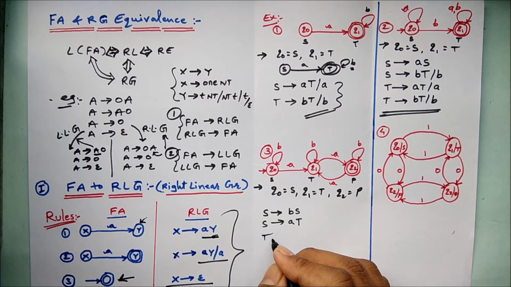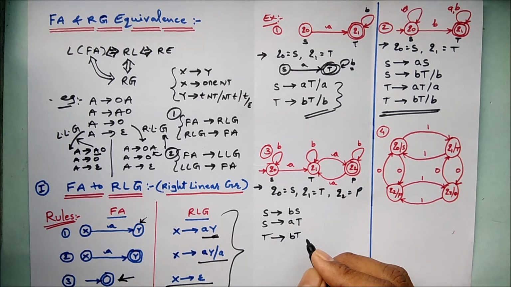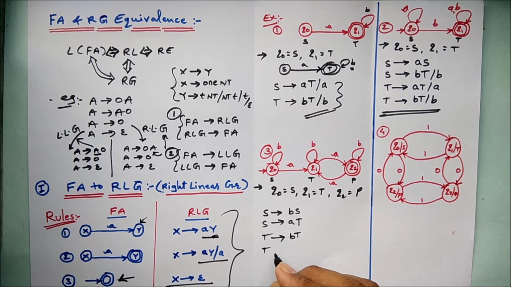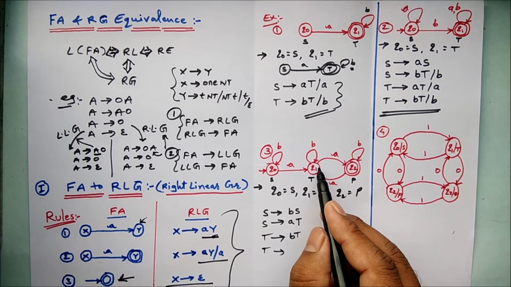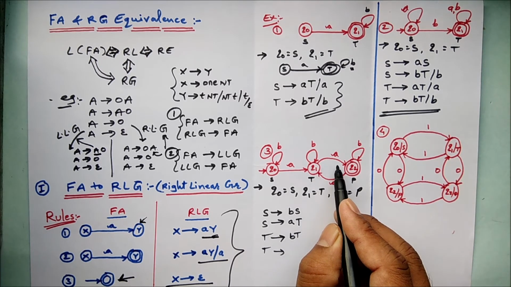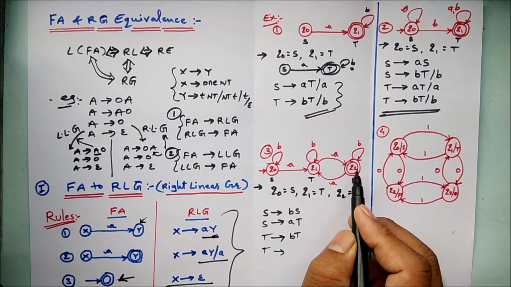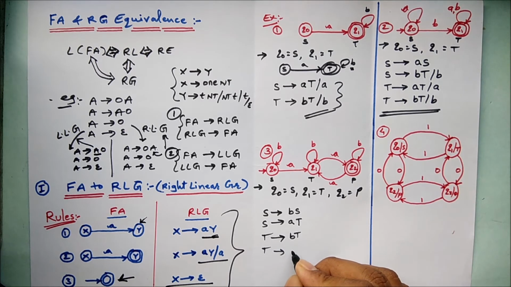So T goes to T itself with B, and T goes to Q2, that is Q1 is transiting to Q2 with input symbol A, and as Q2 is the final state, my dear friends, how can this be written? It can be written as AP slash A, right? So these are the two input symbols for the grammar T.